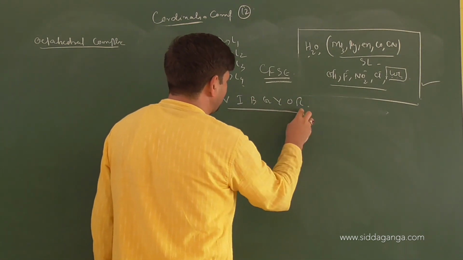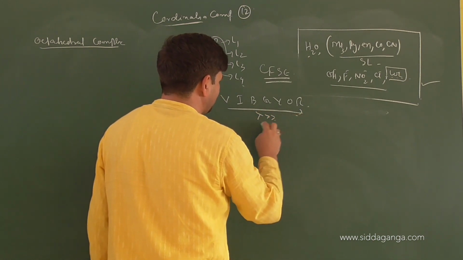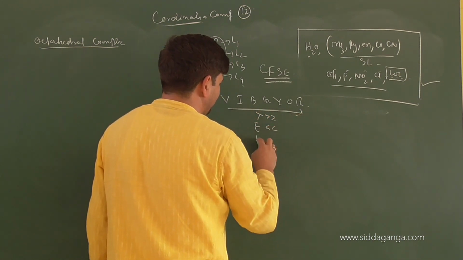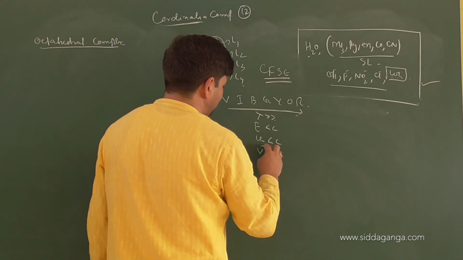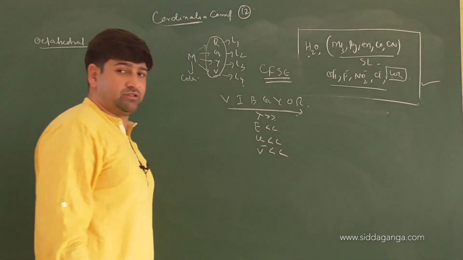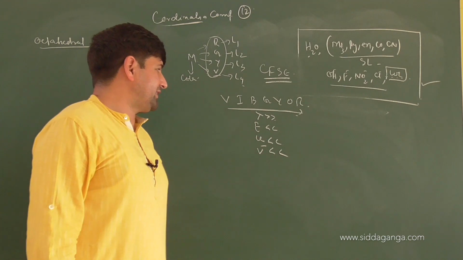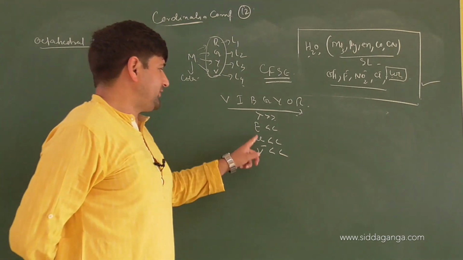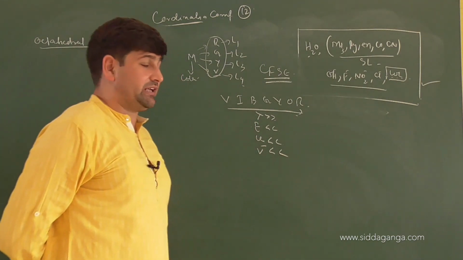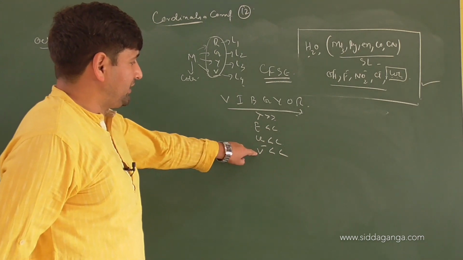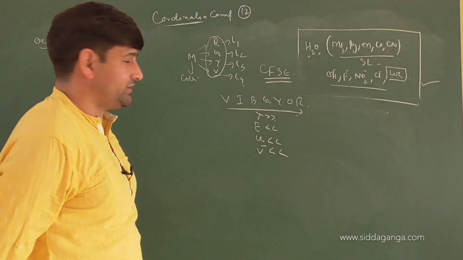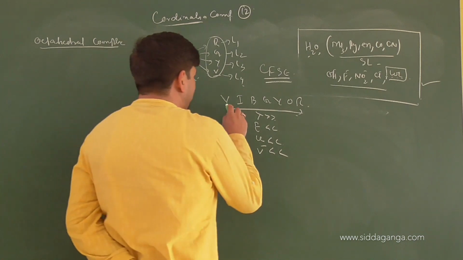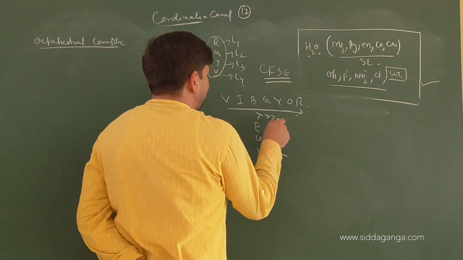When you go from VIBGYOR, wavelength will be increasing, energy will be decreasing, frequency will also decrease, wave number will also be decreasing. This should be simple because energy and wavelength are inversely proportional. Energy and frequency are directly proportional, energy and wave number are also directly proportional. Wavelength and wave number are inverse, frequency and lambda are also inverse. So when I move from violet to blue, wavelength is increasing.